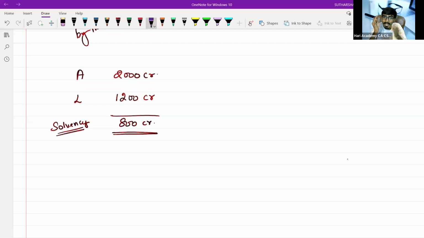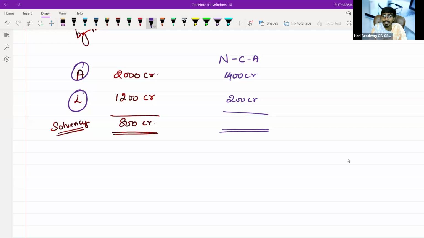Now I say that, as a consolidated figure, this is only asset and liability. Now I change this to non-current asset. Assume non-current asset is 1,400 crore and my liability is 200 crore. Now tell me, what is my solvency position?